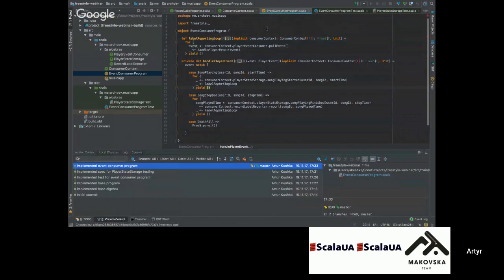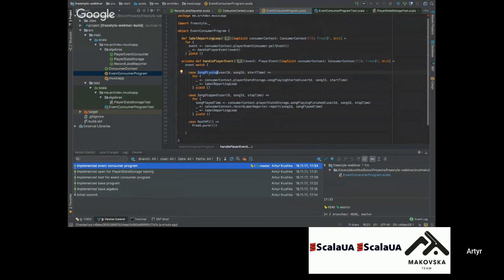Yeah, now we have here a little bit more code. We're just doing a poll effect, poll event, but later on, some function, handle player events. So handle player event looks like our label reporting loop, same as before. Currently, it accepts one more parameter, event, that we provided in our call. And what it does is pattern match the events.